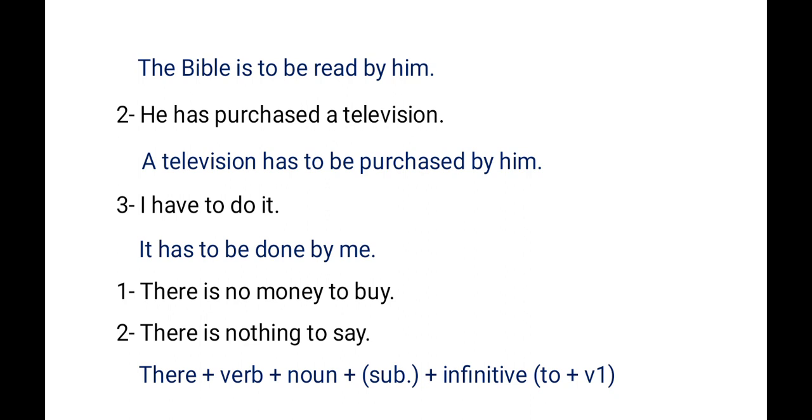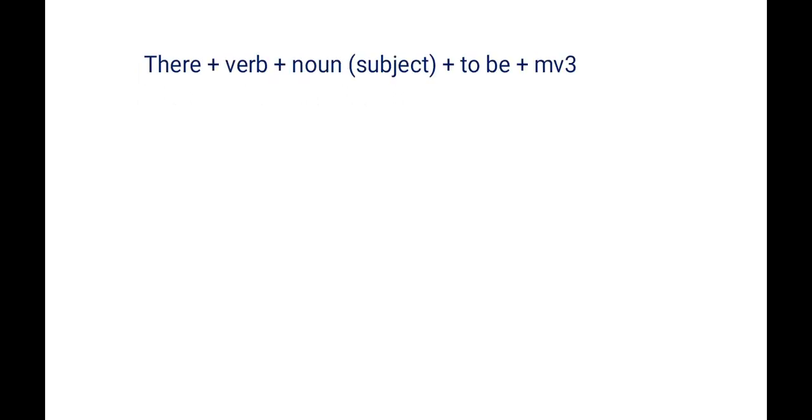According to the structure, the sentence is given. So how can we change this sentence into passive voice? See the structure. First of all, we have to apply there. Then the auxiliary verb will be the same as given in the question. Then the noun, that will be the subject of the active sentence.